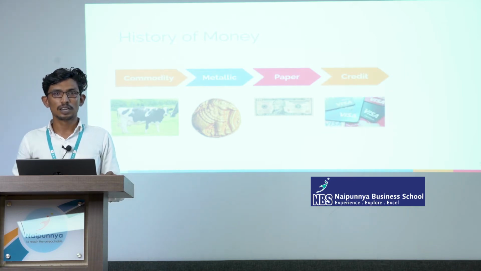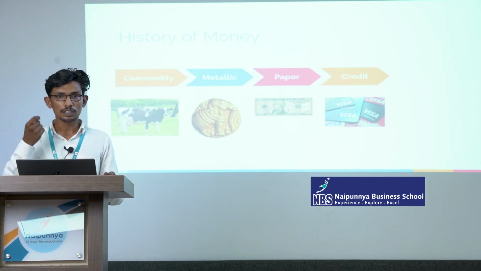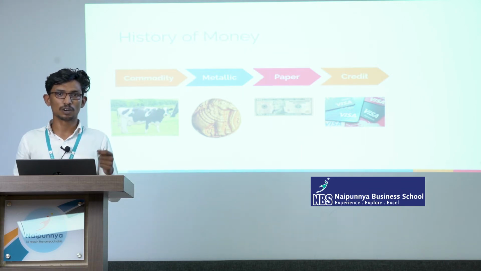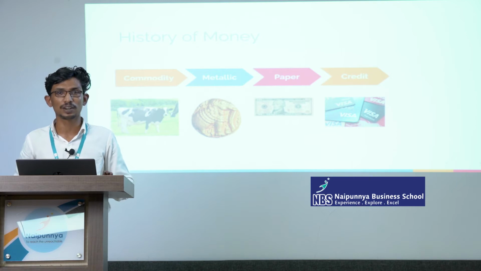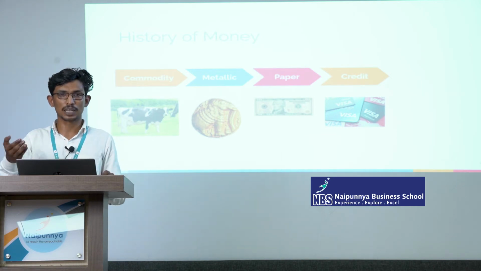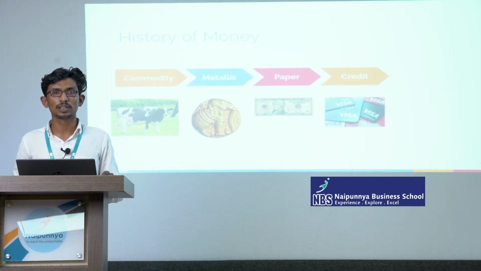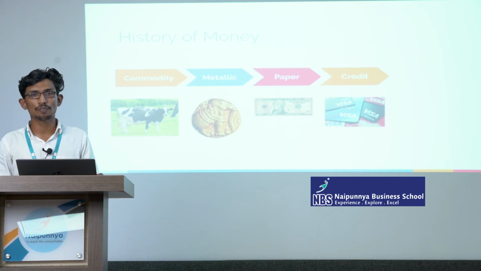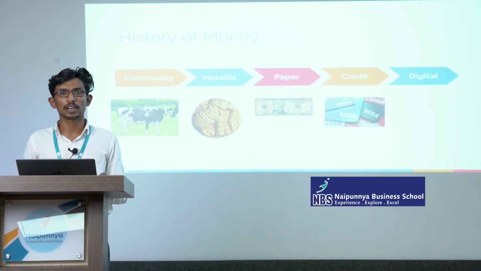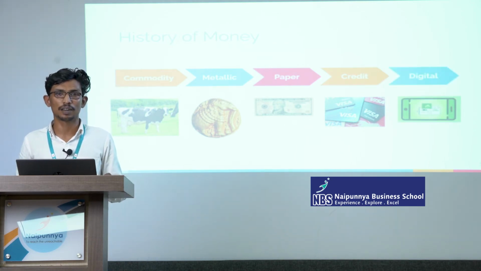We are using some other physical equipment, for example physical papers, checks, depository receipts or cards, as a medium of exchange. But somehow we have some physical existence or some physical documents as evidence. For example, if somebody gives me a 5 lakh rupees signed check, that is equal to 5 lakh rupees. That is called bank or credit money. And the latest form is digital money, where we can't even see any financial evidence.